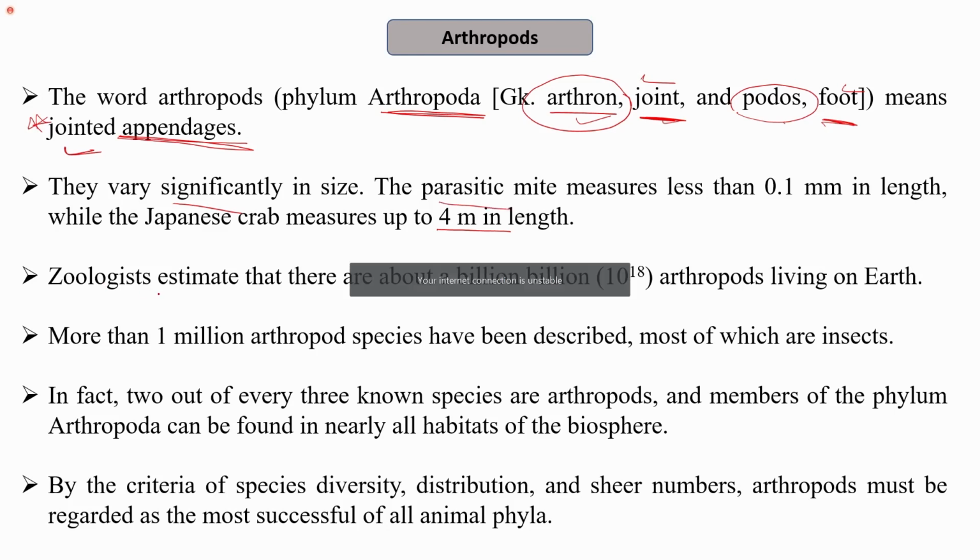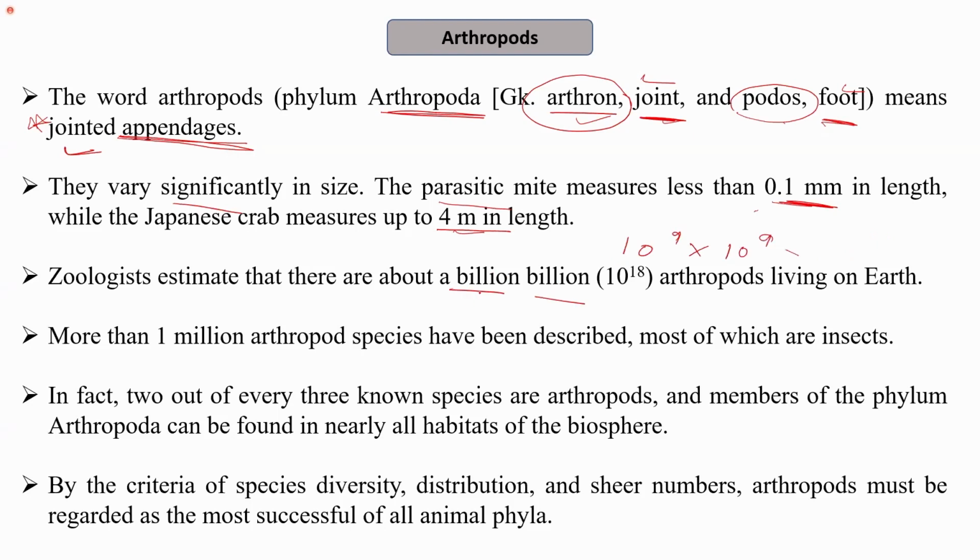Those who study these organisms estimate that there are about 10 to the power 18 arthropods, so there are about a billion billion arthropods living on Earth. So we can imagine that the diversity of arthropods is huge, and this is one of the reasons why you will find arthropods everywhere, in every habitat.